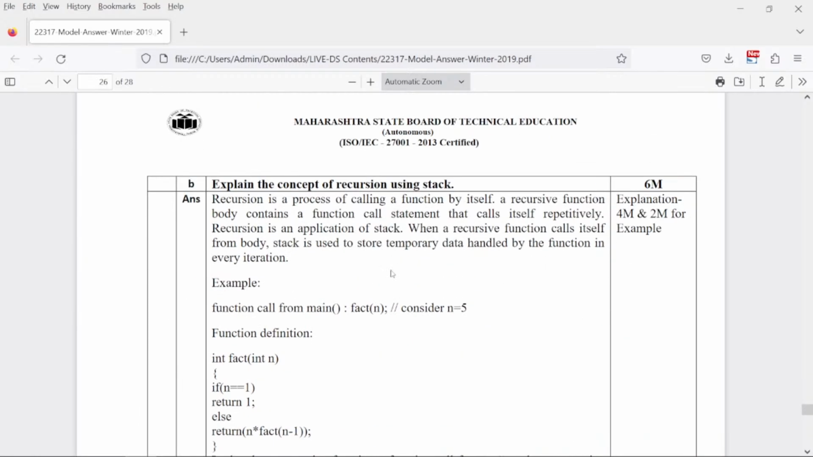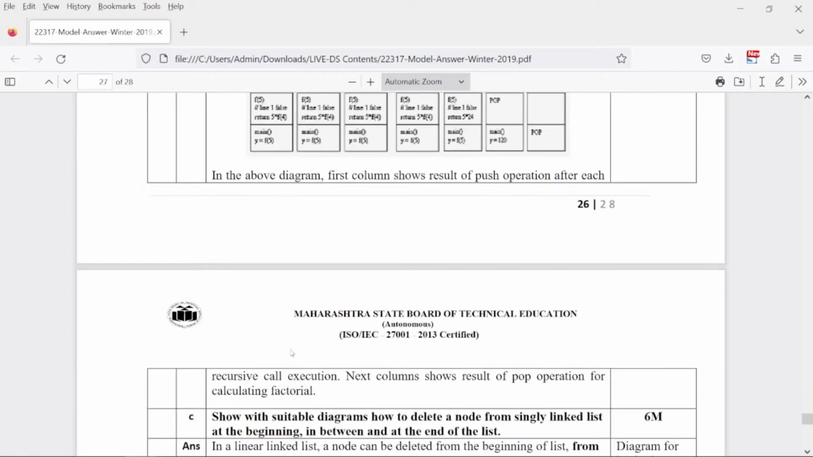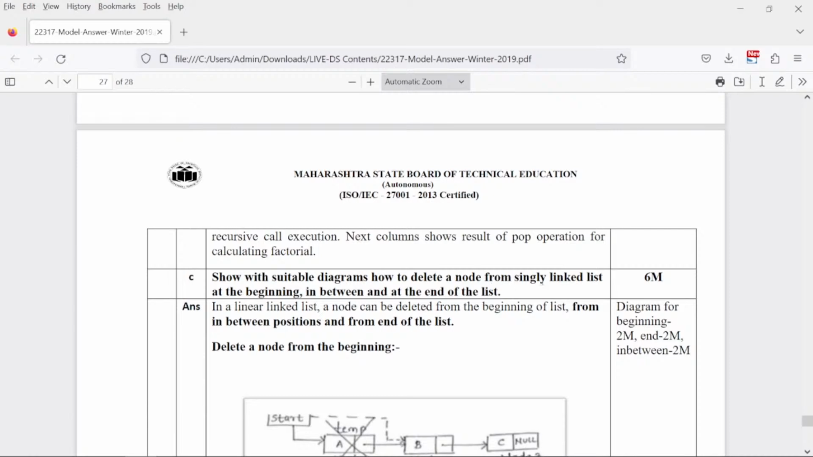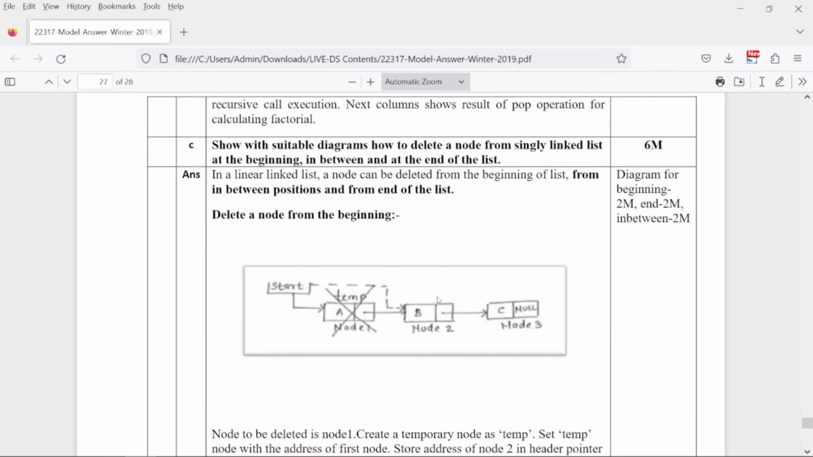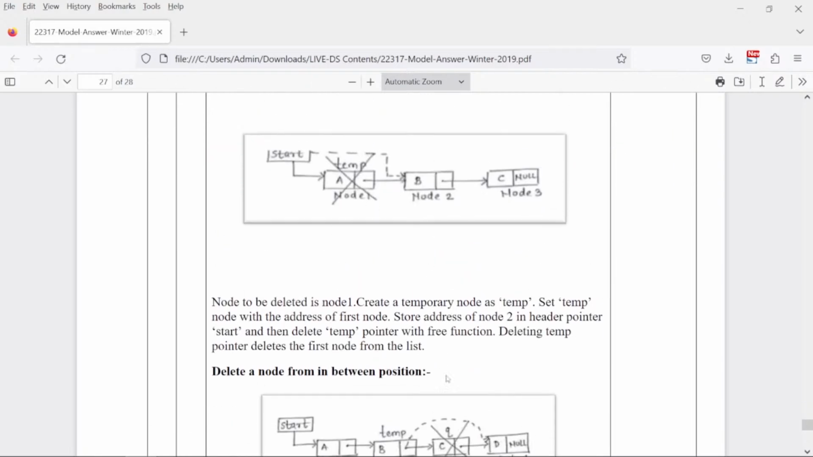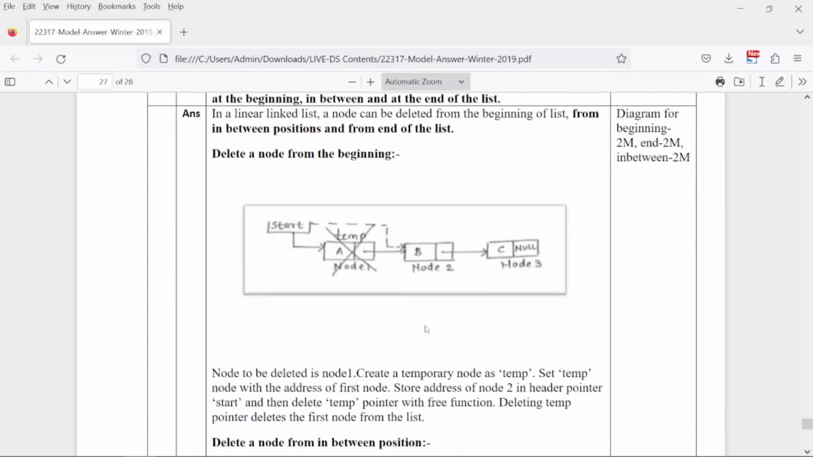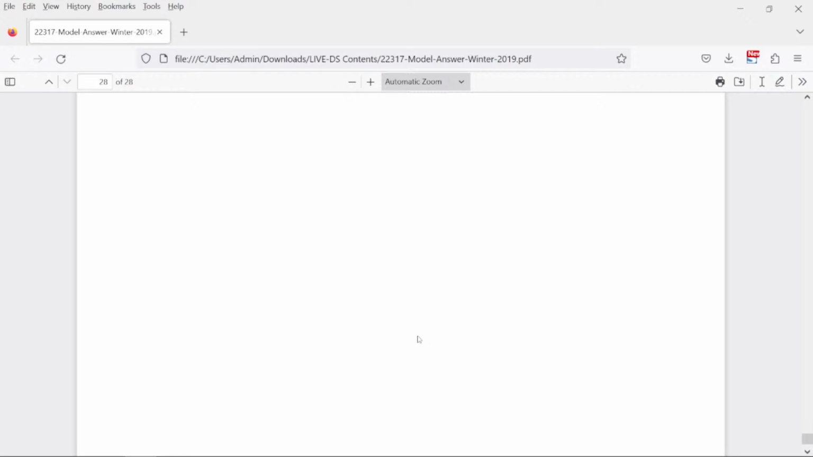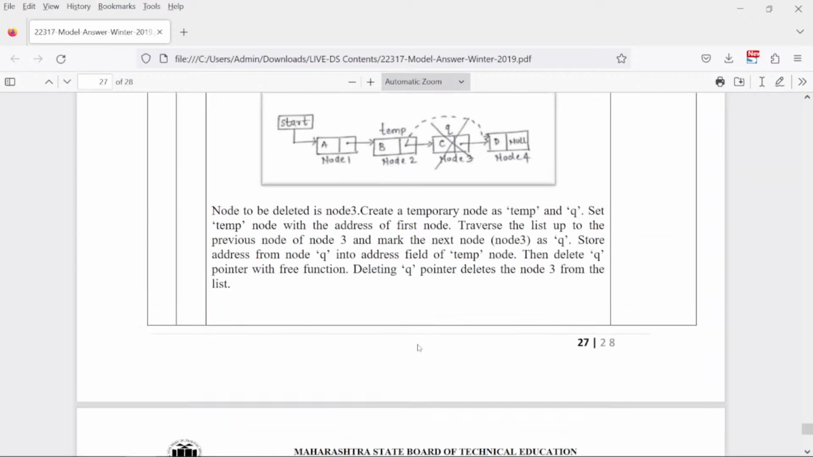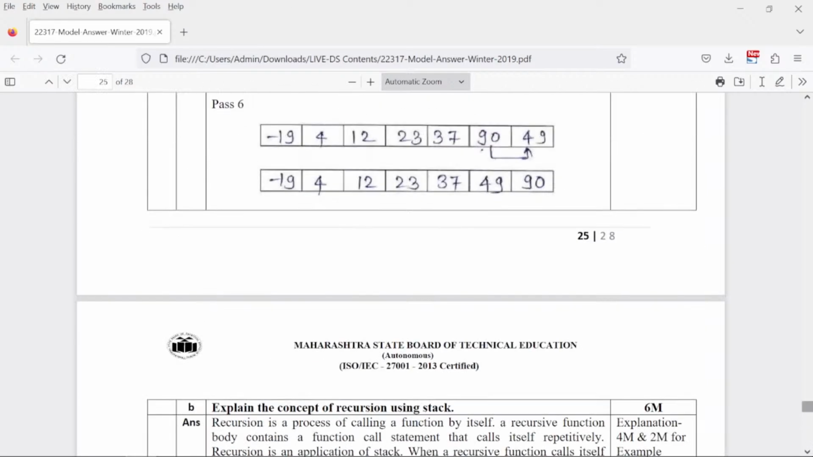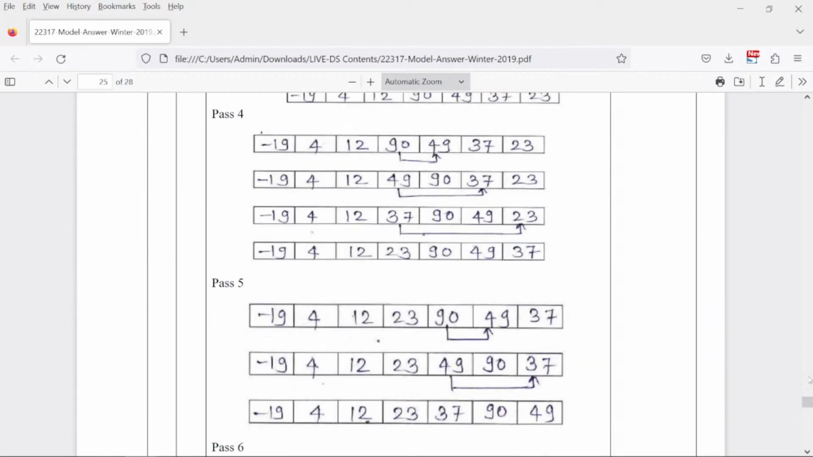Recursion using a stack has been explained yesterday also. And factorial is the program which was explained yesterday. So you can go through that. Delete a node from a singly linked list. This we have discussed in today's paper itself, and in fact in yesterday's paper also this was the last question. Delete a node from singly linked list from start, from between as well as from end. And this completes all the questions of winter 19.